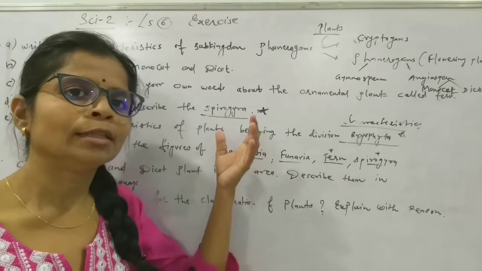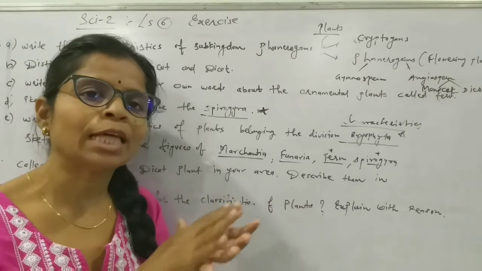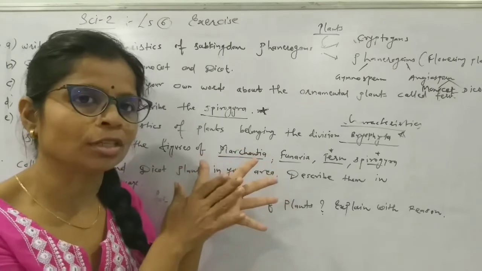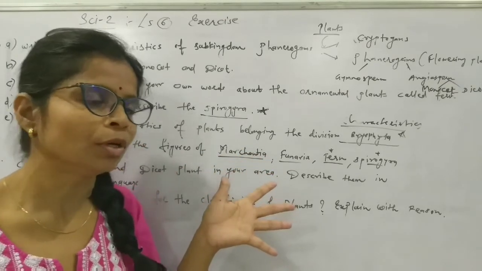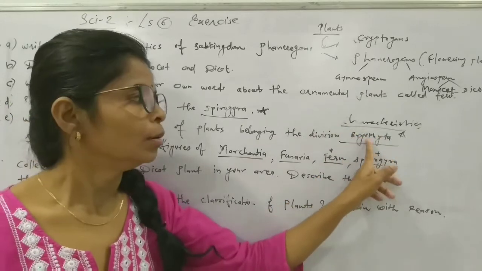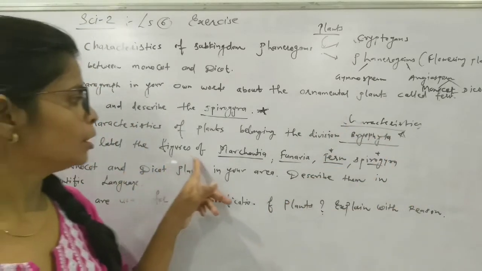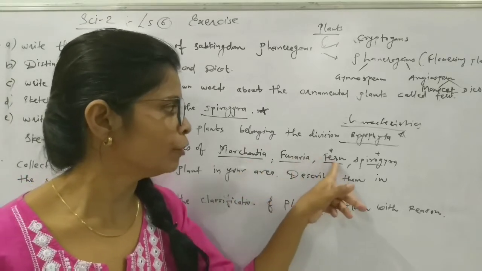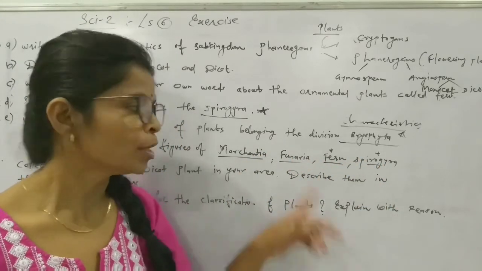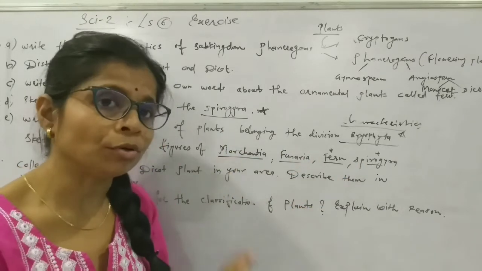Then the plant is ribbon-like, flat. Sometimes a thallus is there, a broad thallus-like structure is there. Regarding Funaria, you have to remember the diagram. So in this way we have to mention the characteristics by going through the division. Sketch and label Marchantia, Funaria, fern, Spirogyra. All these diagrams are given in our textbook. Okay. Fern and Spirogyra are very important, but the remaining two you have to keep in mind.